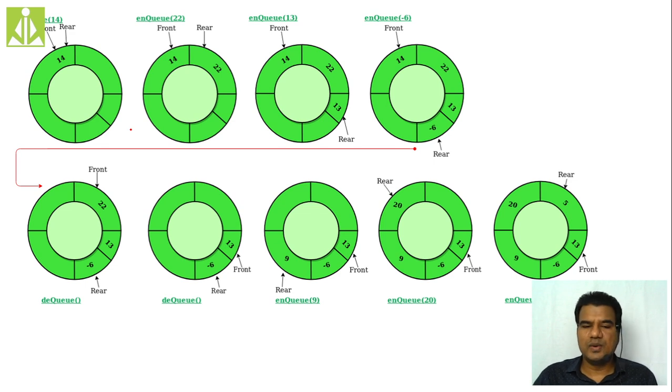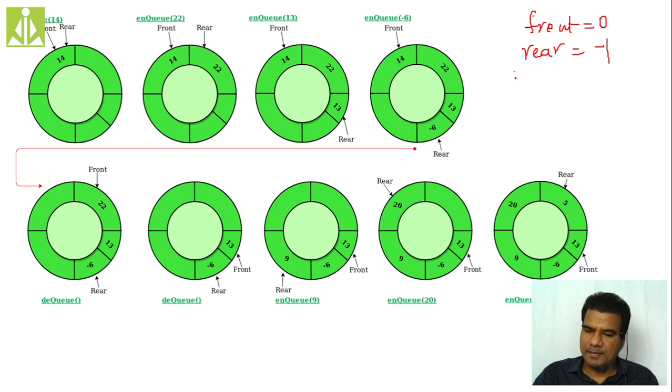So initially I have inserted one. Initially we consider the front as 0 and rear as minus 1. And capacity, whatever capacity you have. So here in my case, how many elements have I taken? 1, 2, 3, 4, 5. So 5 locations I have taken. So my capacity is 5 now.